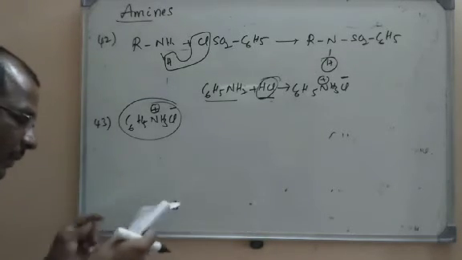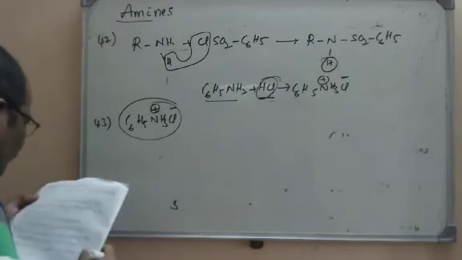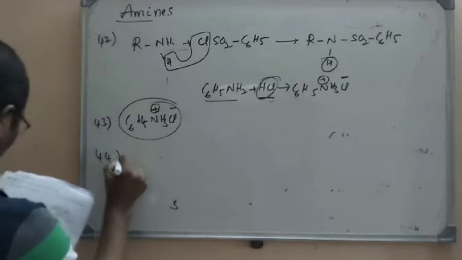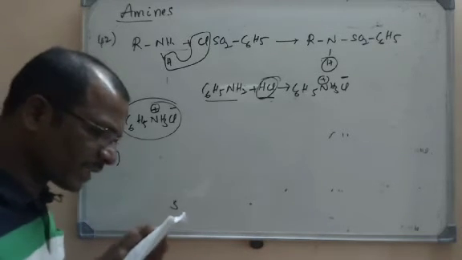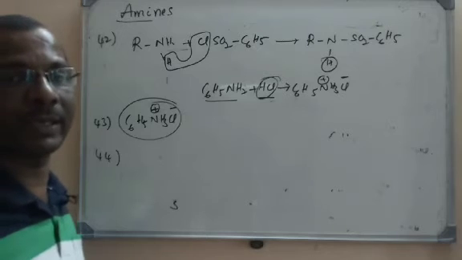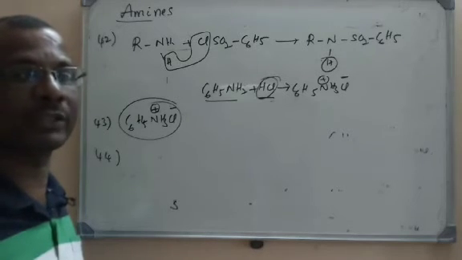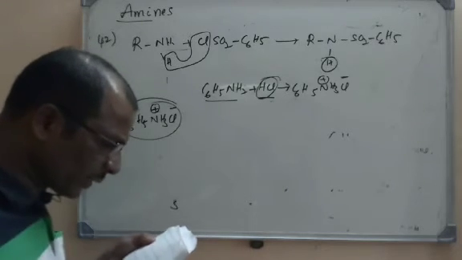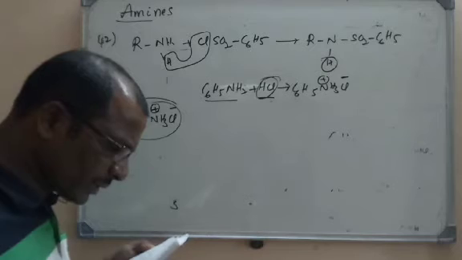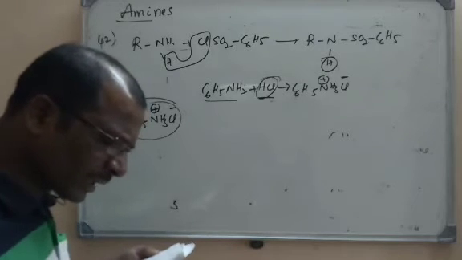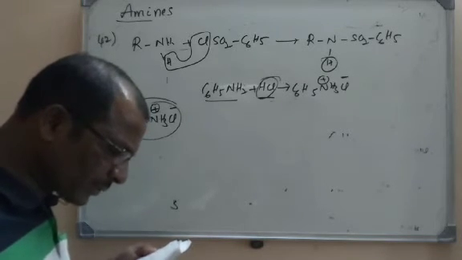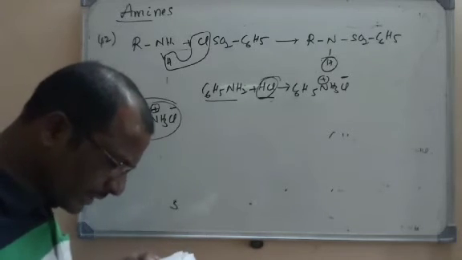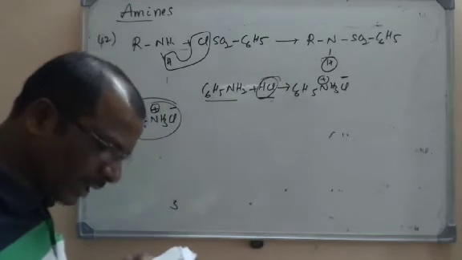Now let us go to the next question, that is question number 44. Tertiary amines with Hinsberg reagent give. Now I only told you about primary amine, secondary amine, tertiary amine, how they will react with the Hinsberg reagent. First option is no reaction. Second one is products which are same as that of primary amine. Third option, products which are same as that of a secondary amine. And last option, products which are same as a quaternary ammonium salt.